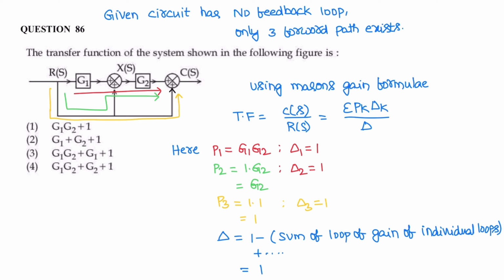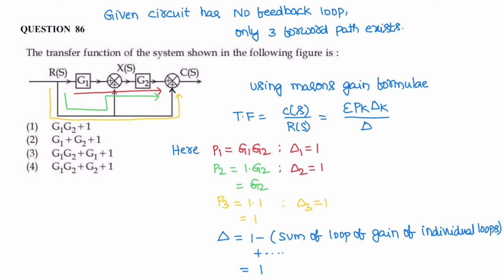Using Mason's gain formula, the transfer function is C(s)/R(s) = sigma Pk delta k by delta. P1 is G1 G2, path 1, and the value of delta 1 is 1. P2 is the second path, indicated with the green line, that is 1 into G2. Gain is G2, delta 2 is 1. P3 is the path P3. The gain of P3 is 1.